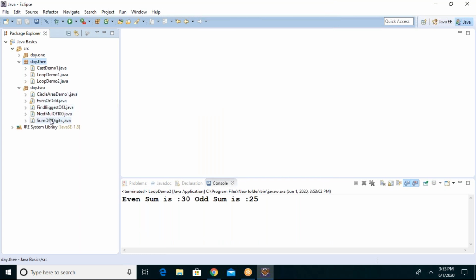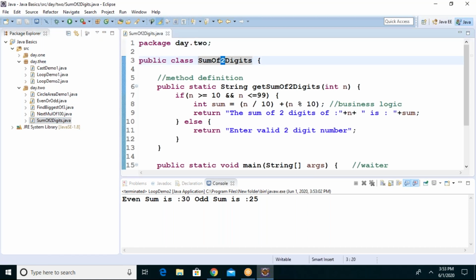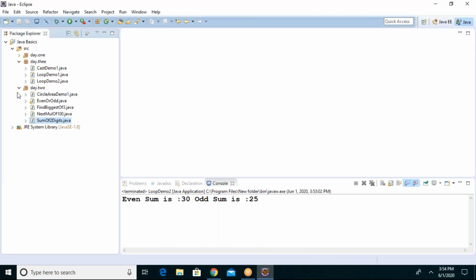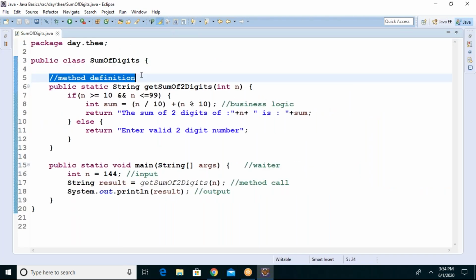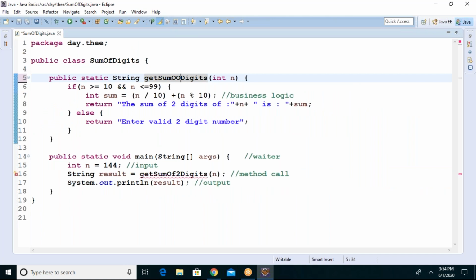Let me take that previous program. Sum of 2 digits is there now. Let me write this as sum of digits, not 2, 3, 4. I'll copy, close this without saving, and paste it in this program. Now this is a new program: sum of digits. It's not sum of 2 digits. Get sum of digits. It could be a 2-digit number.